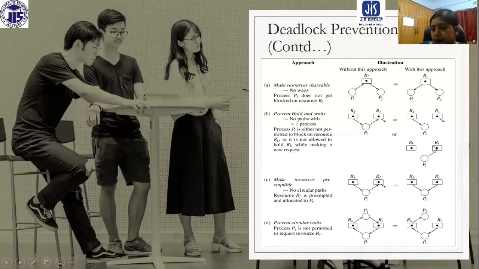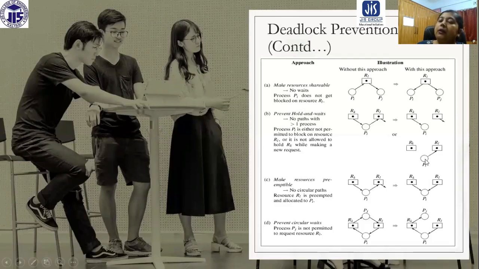Now, if we think about this solution, PI needs to free this particular resource RK when PI is requesting RL. RK was previously with PI, and PI performed some job.